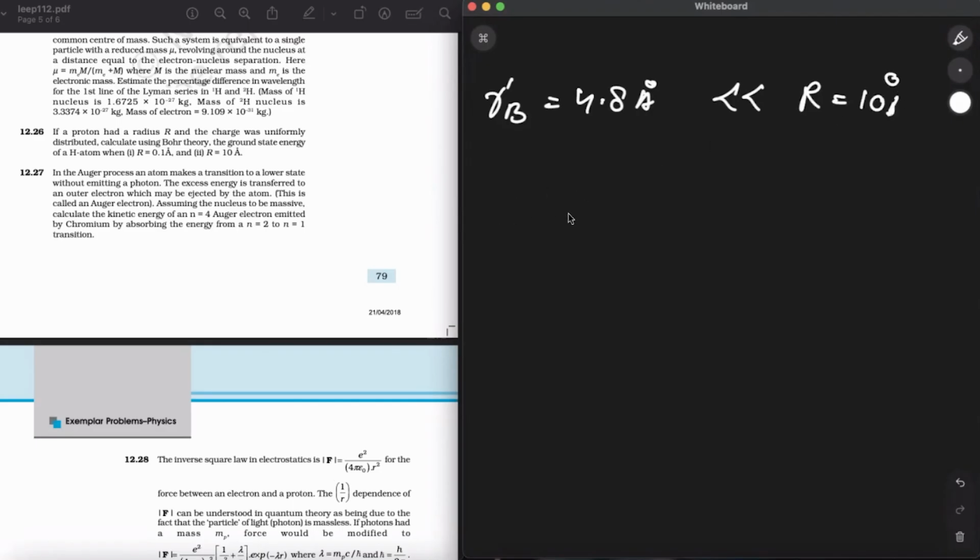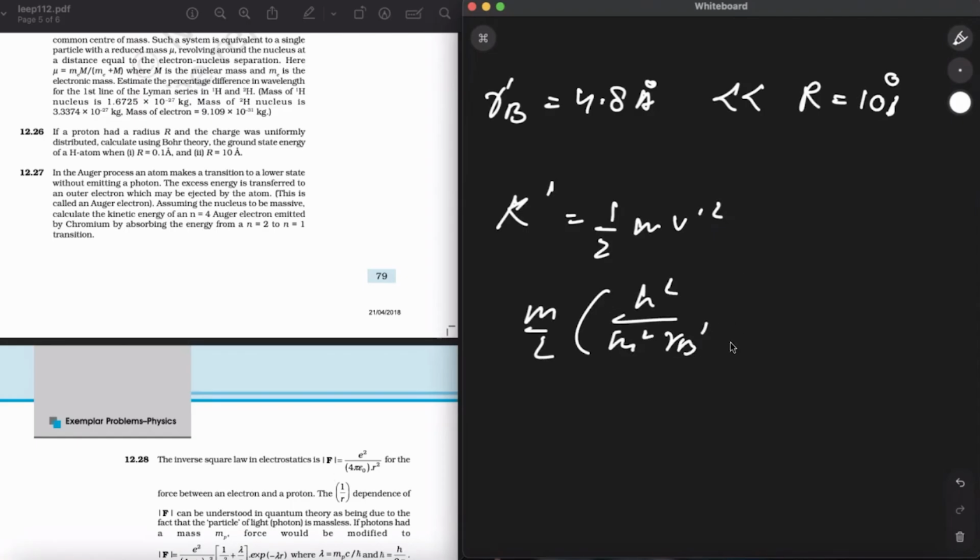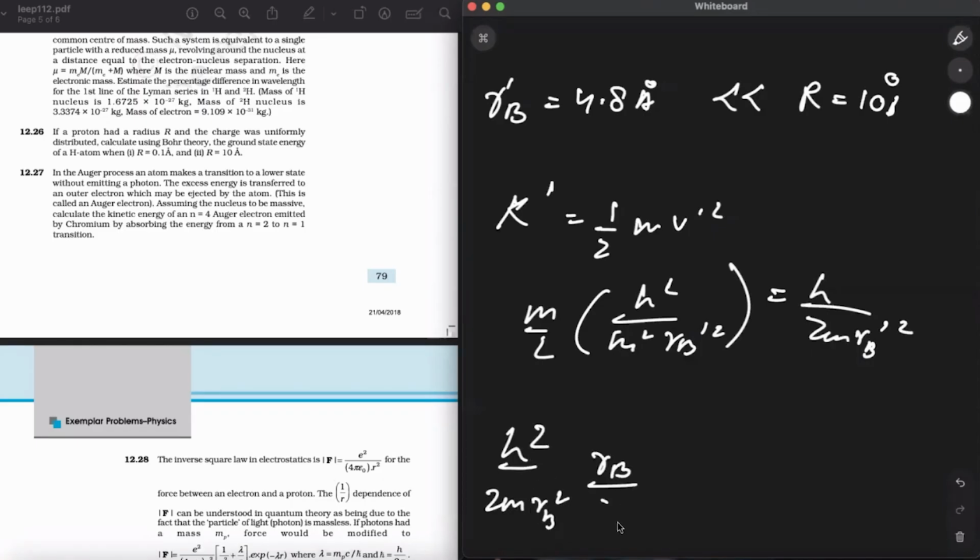So kinetic energy, first of all, k dash will be equal to half m v dash square. It will be m by 2 h square upon m square r b dash square, equal to h square upon 2 m r b square into r b upon r b dash square, equal to 13.6 electron volt into 0.51 divided by 4.8 electron volt, whole square.